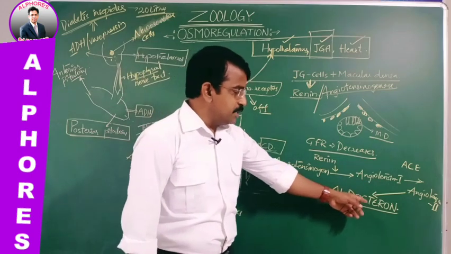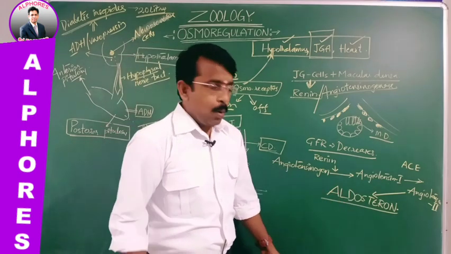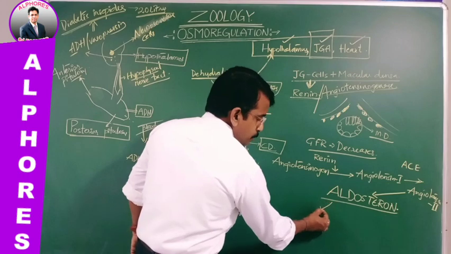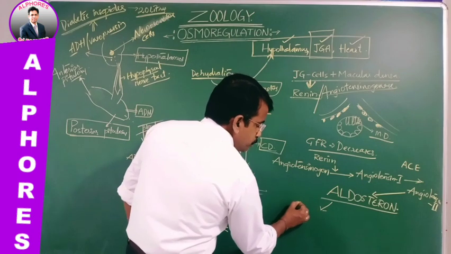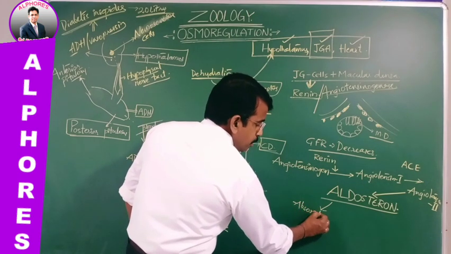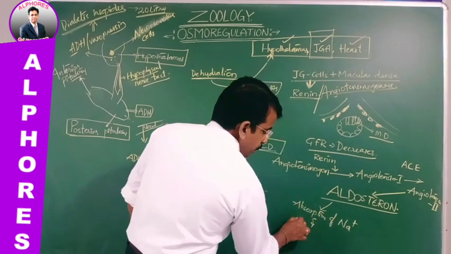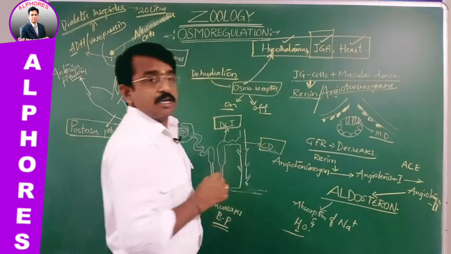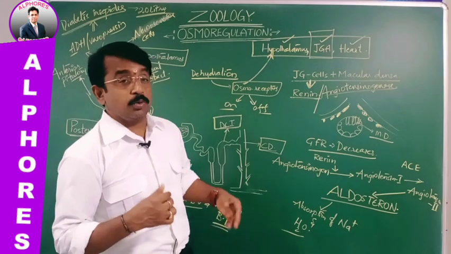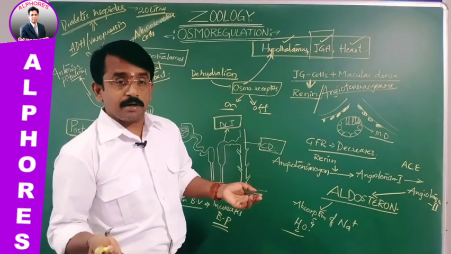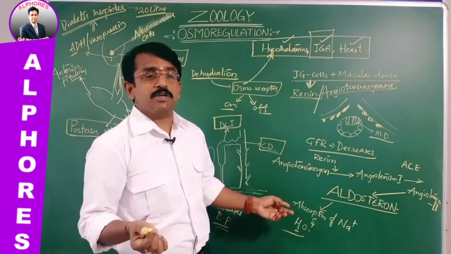That is the mineralocorticoid, named aldosterone. Why is it a mineralocorticoid? Mineralocorticoid aldosterone stimulates the absorption of sodium, and also to a certain extent water. Understand? So aldosterone stimulates the absorption of sodium. Sodium means minerals, right? That's why it is a mineralocorticoid. The mineral called sodium is absorbed along with the water.